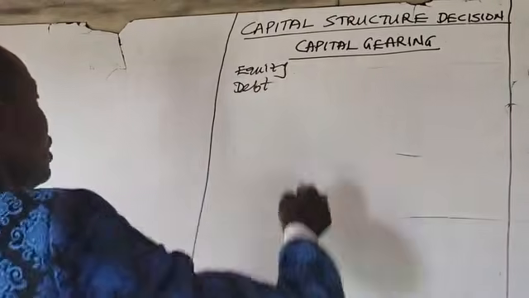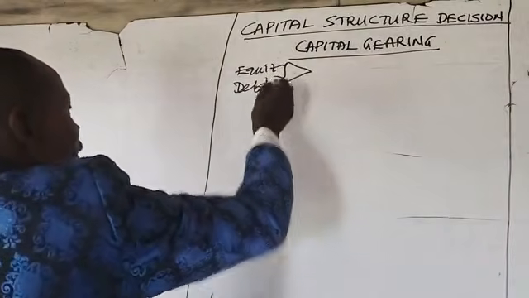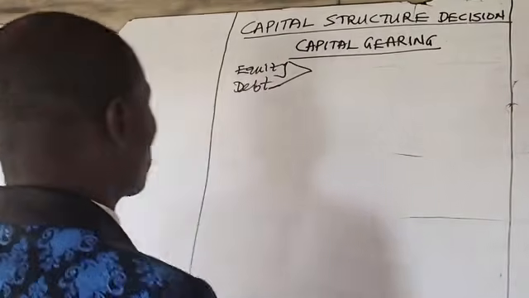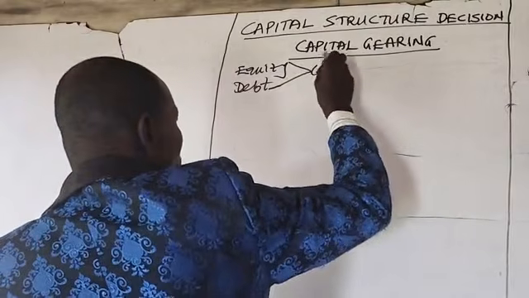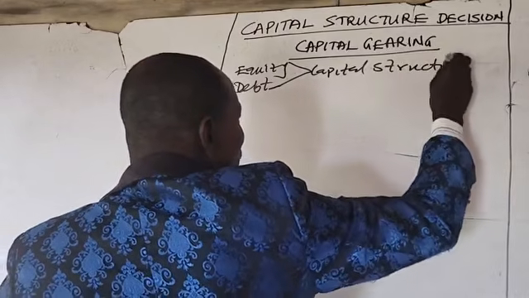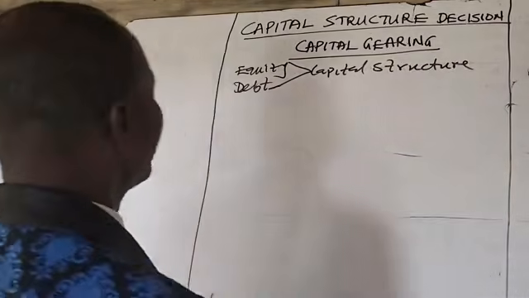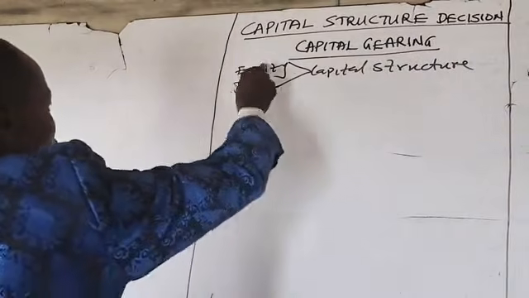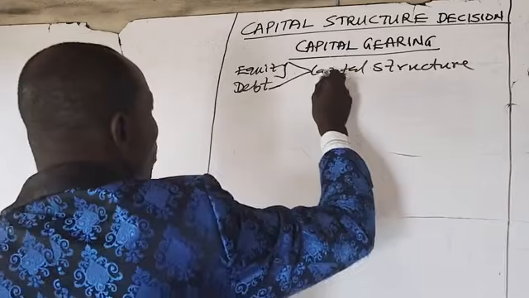Therefore, the composition of equity and debt finance is called capital structure. And when a company is financed with the composition of equity and debt, such a company is said